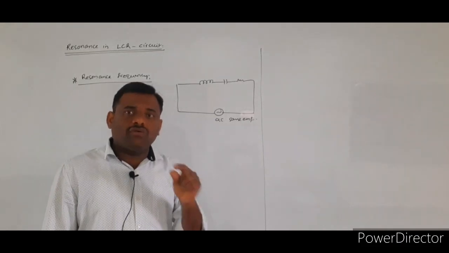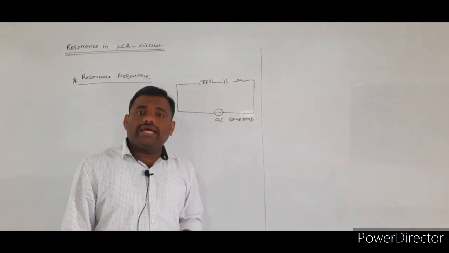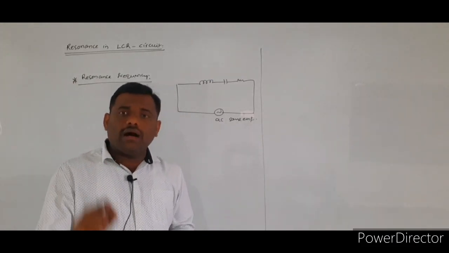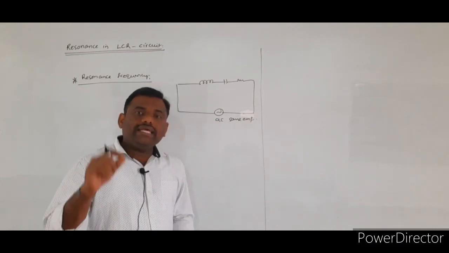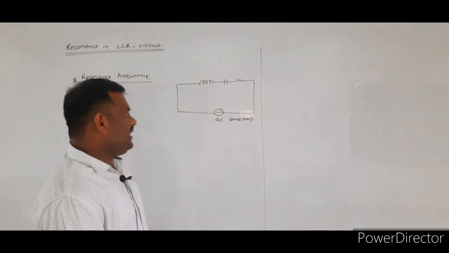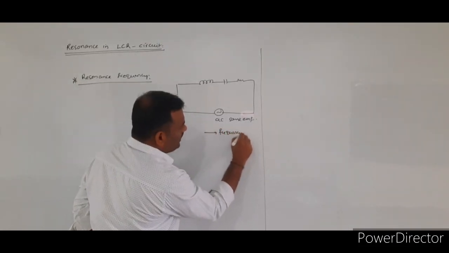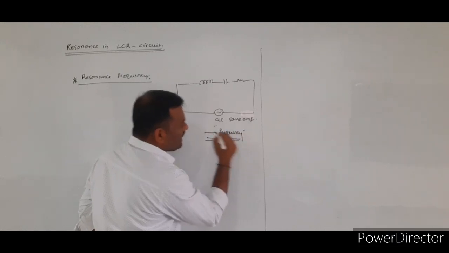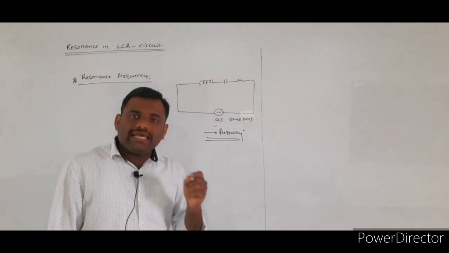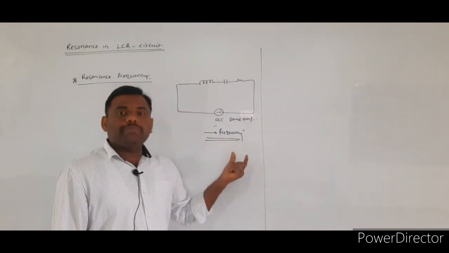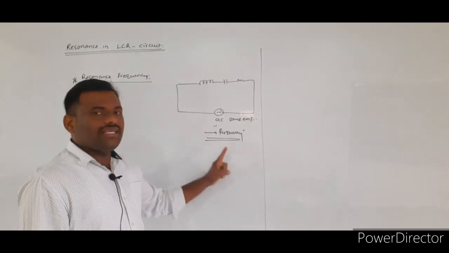the value of the current flowing through the given LCR circuit changes. So the amount of current flowing through the given LCR circuit depends upon which physical quantity? It depends upon the frequency applied to the AC source. The magnitude of the current flowing through the LCR circuit depends upon the frequency applied to the circuit.